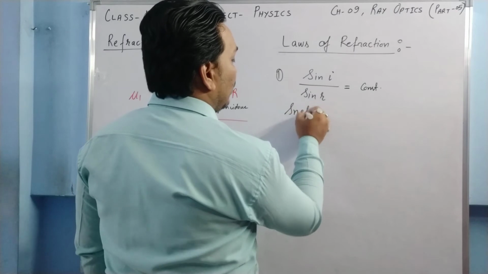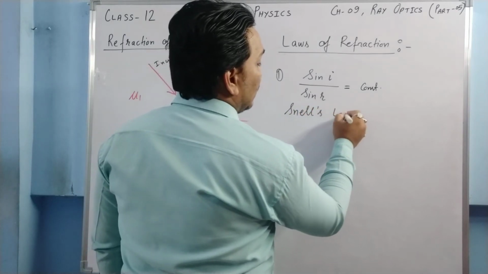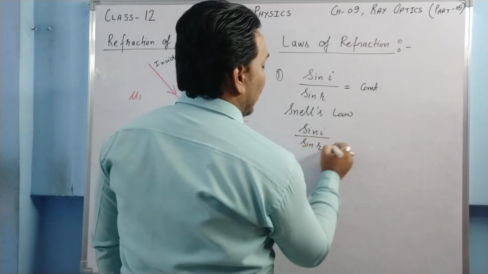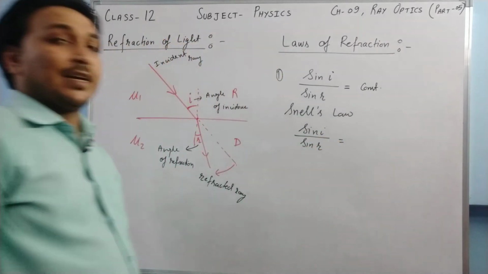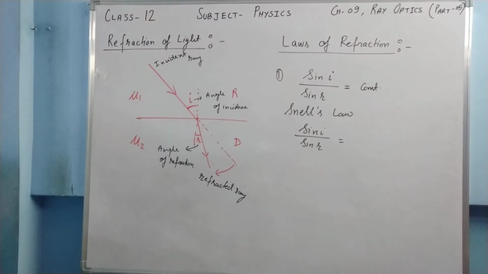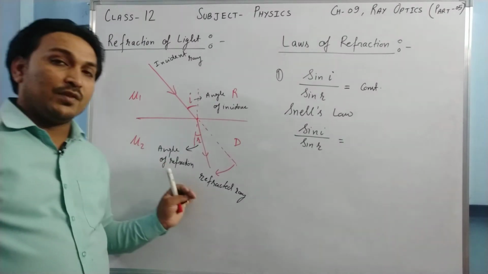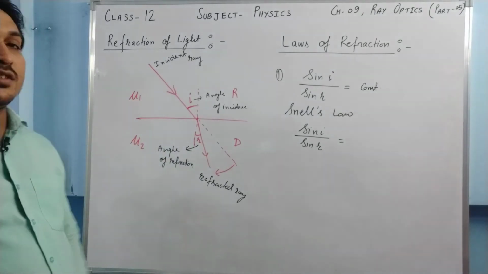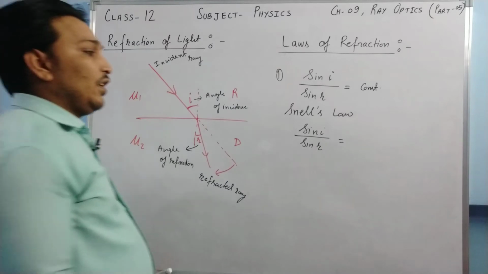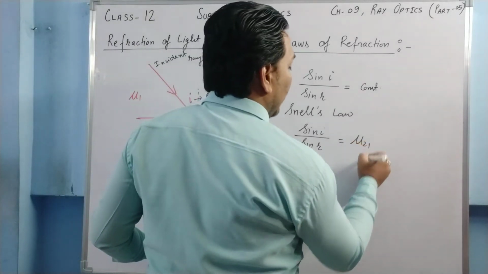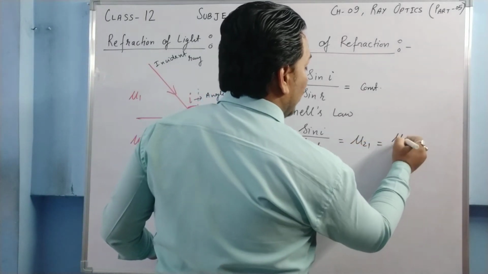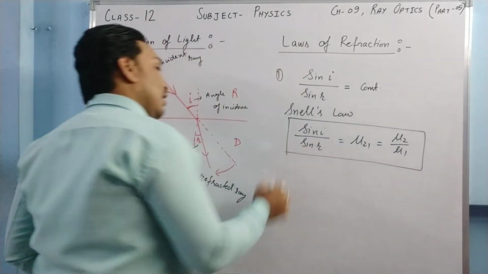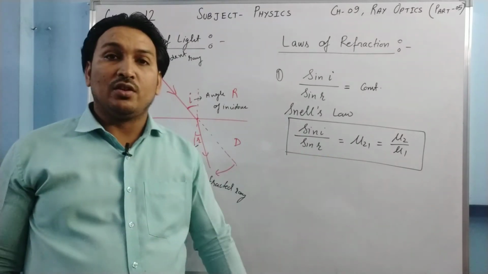Snell's law tells us that this ratio sin I upon sin R is actually the refractive index of the second medium with respect to the first medium. Second medium means the medium which contains the refracted ray. First medium means the medium which contains the incident ray. It can be written as mu 2 upon mu 1. This is Snell's law. And obviously that refractive index remains constant.